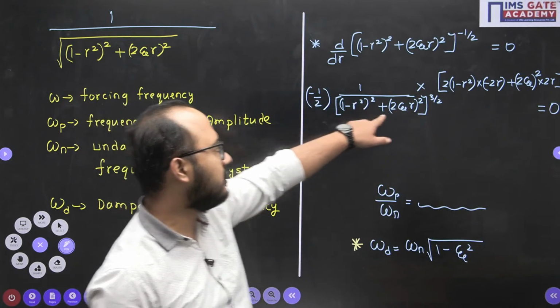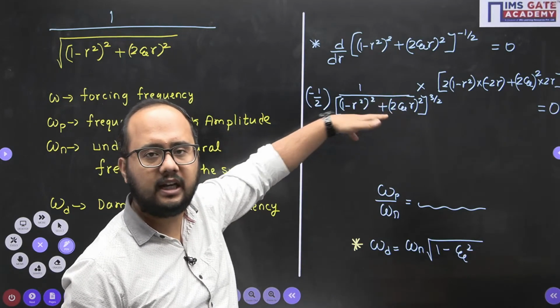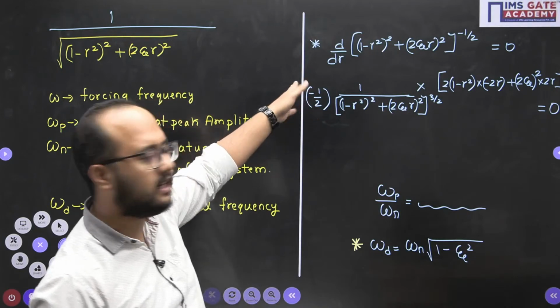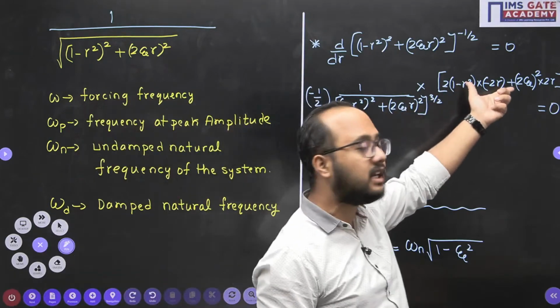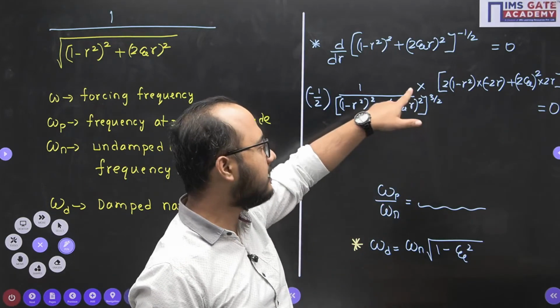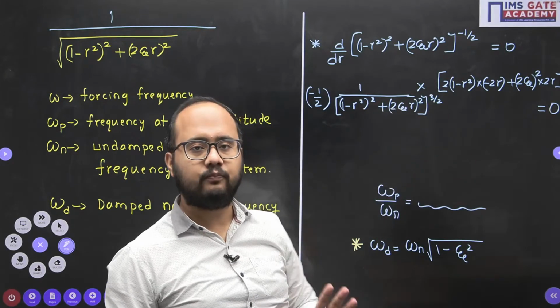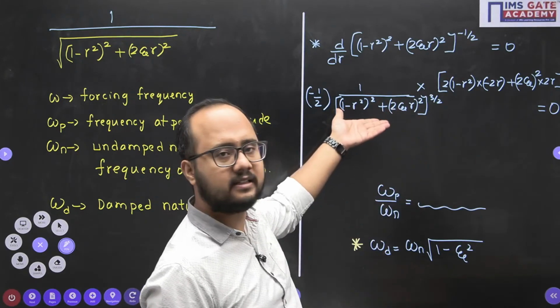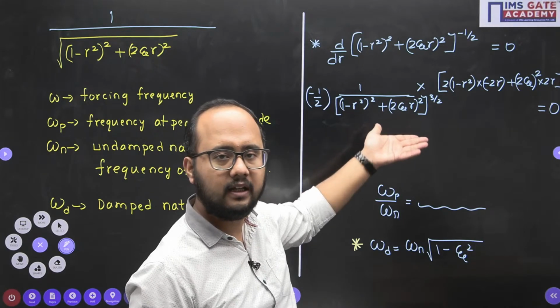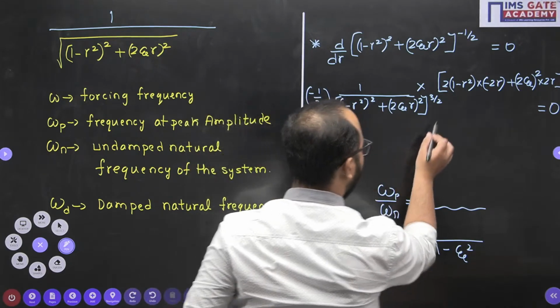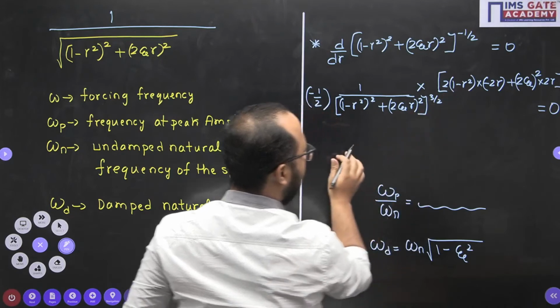Now this is what, 3 by 2. So this is a positive quantity. It cannot be 0. Minus 1 by 2, again it cannot be 0. Only this numerator can be 0. So directly I will equate the numerator with 0. There is no need to take this thing because it is already a positive quantity. So I will take the numerator as equal to 0.